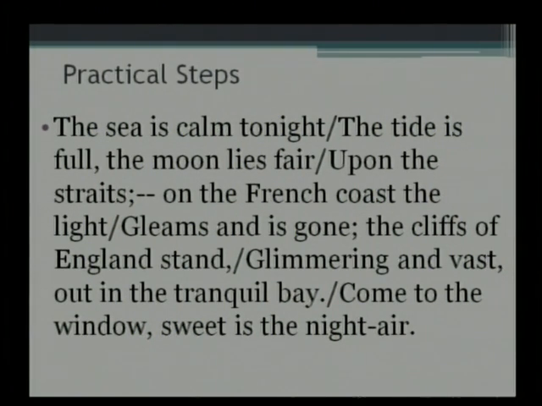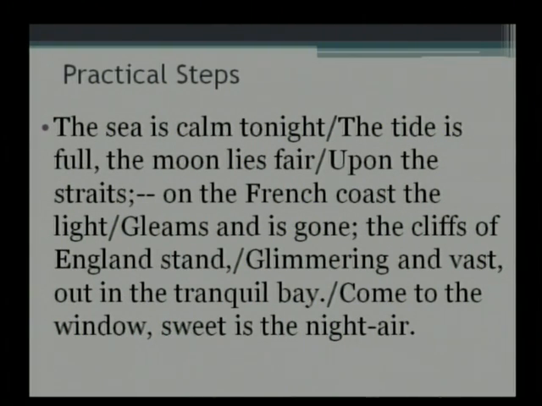Let's read the poem, my dear students. The sea is calm tonight, the tide is full. The moon lies fair upon the straits. On the French coast the light gleams and is gone. The cliffs of England stand, glimmering and vast, out in the tranquil bay. Come to the window, sweet is the night air.